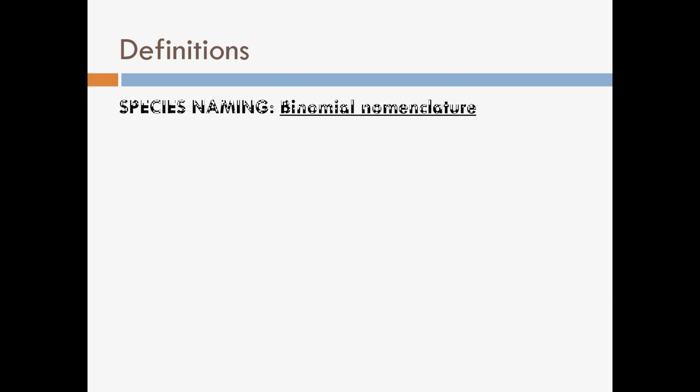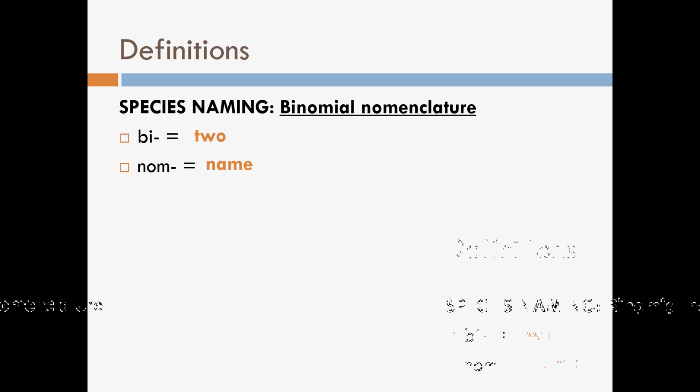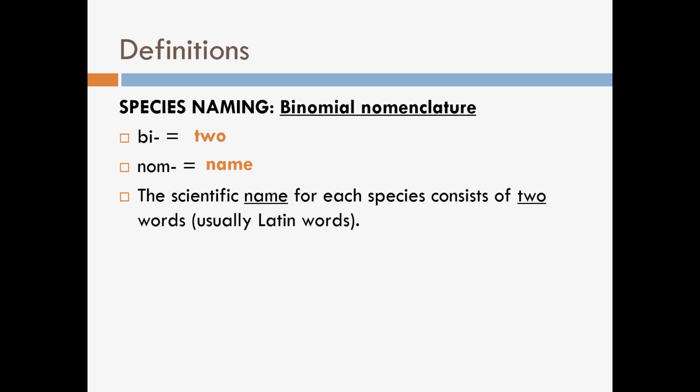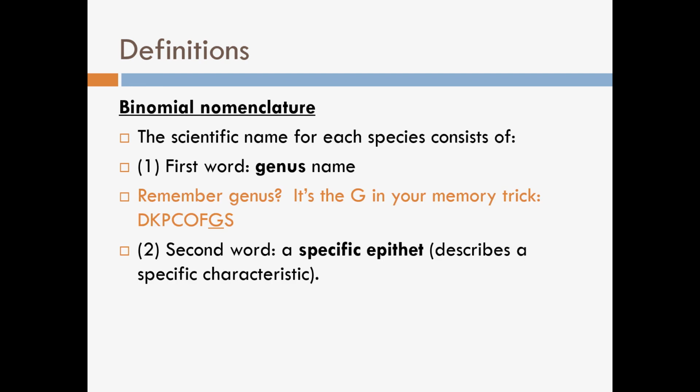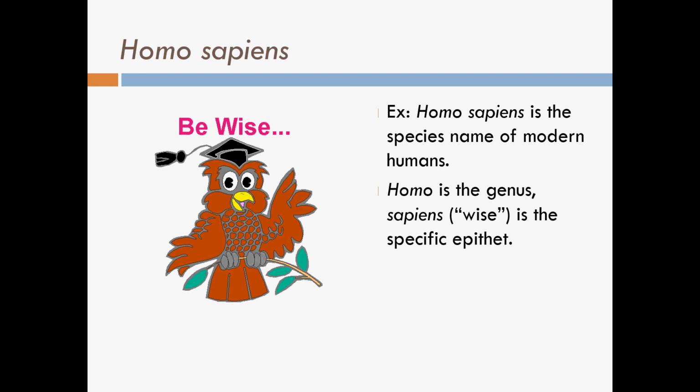Definitions that you should know is that species naming is called binomial nomenclature. Bi means two, nom means name. So a scientific name consists of 2 parts. The first part is the genus, and the second part is the species. So for example, Homo sapiens is the species name of modern humans. So Homo is the genus, and then sapiens is the specific epithet.